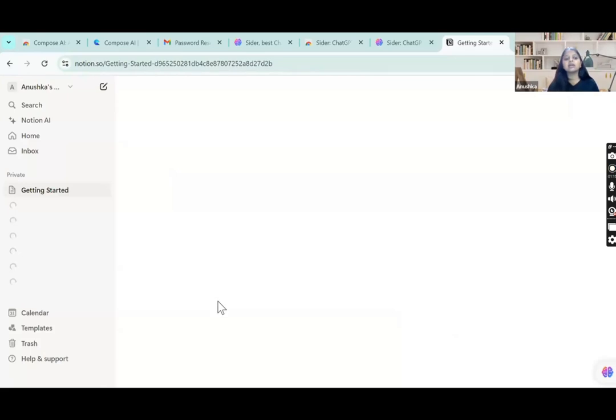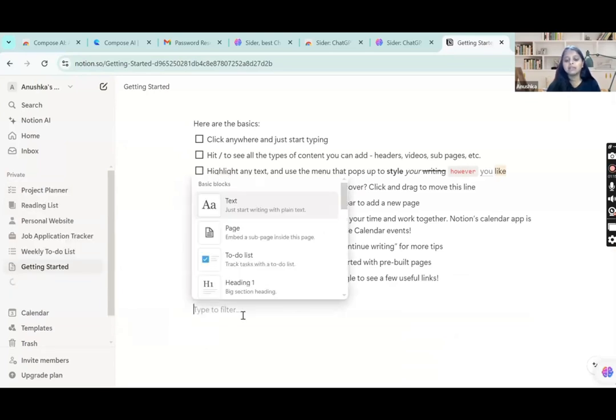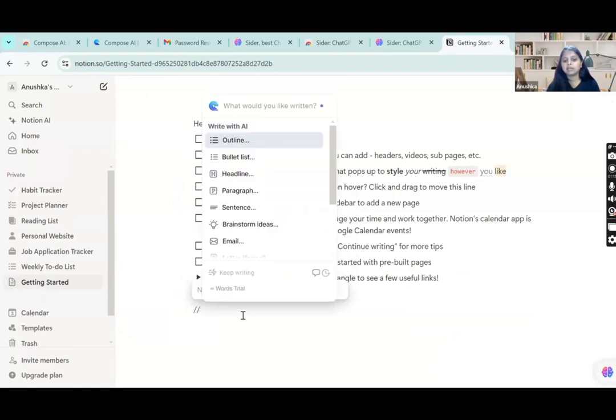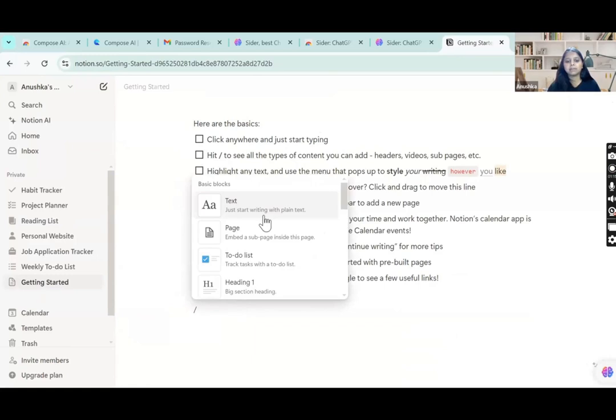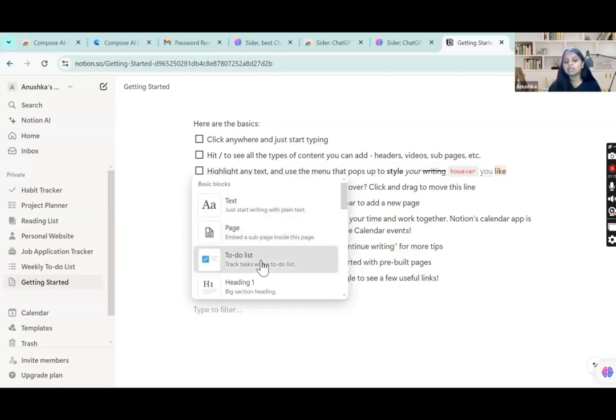So here is our workbook for Notion. This is the interface. It has some basic instructions here. Now if you want to add something, you can see this plus sign here. So I can add text, I can add a page, I can add a to-do list here. I'll just add a to-do list here.